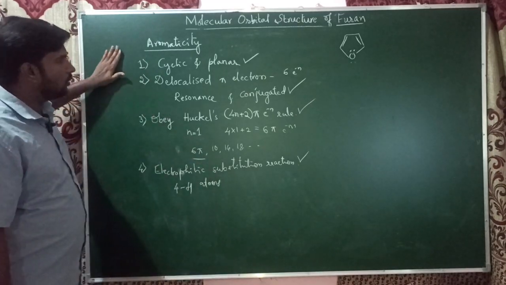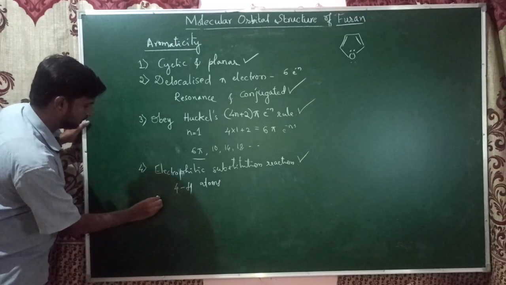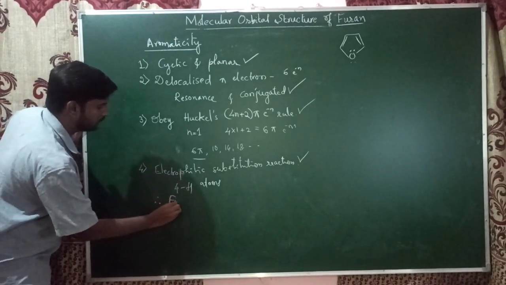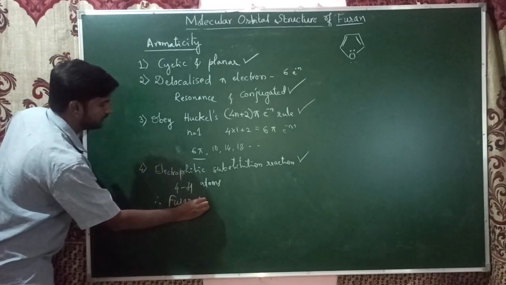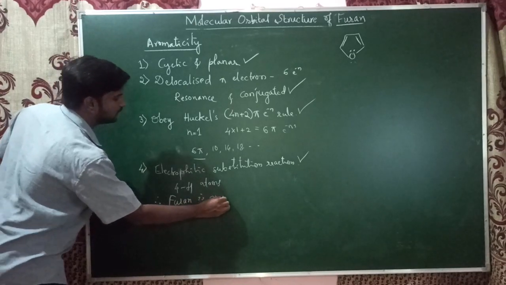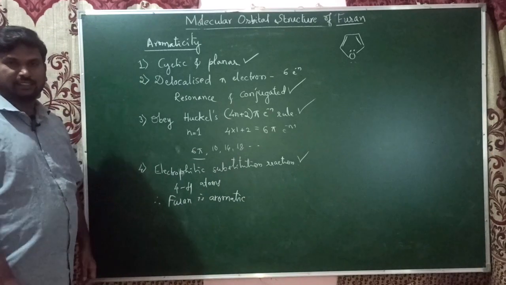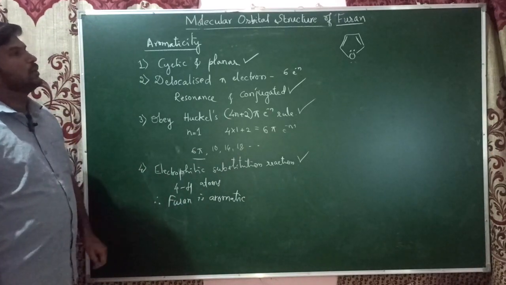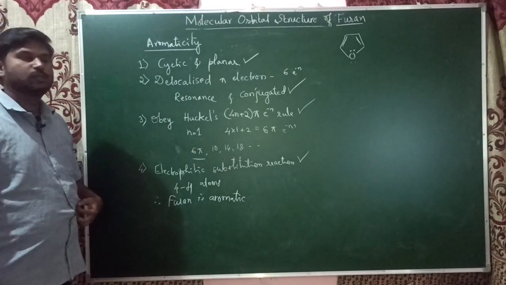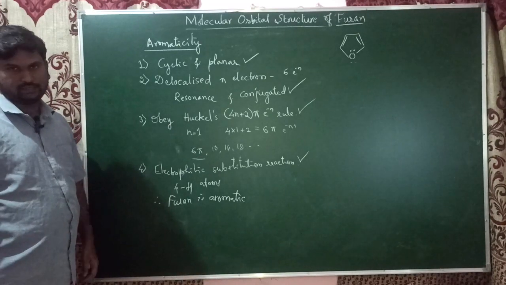It obeys all these criteria. Hence furan is aromatic in nature. So this is about the molecular orbital structure of furan, and we have also mentioned its aromaticity.